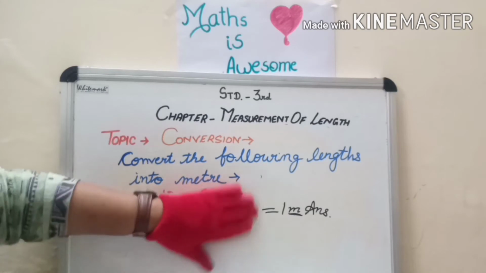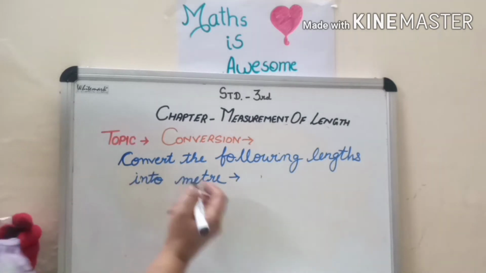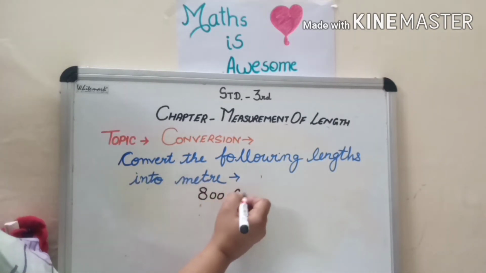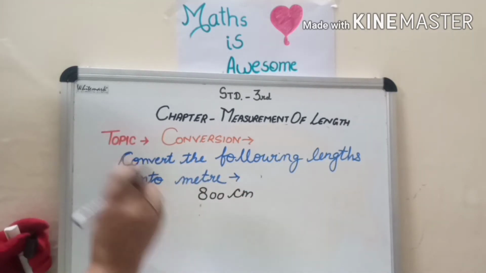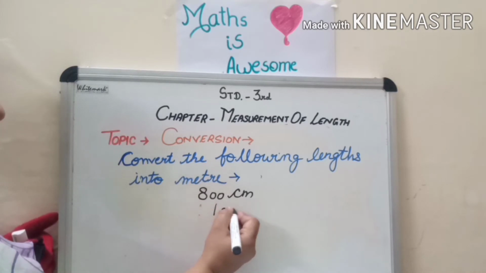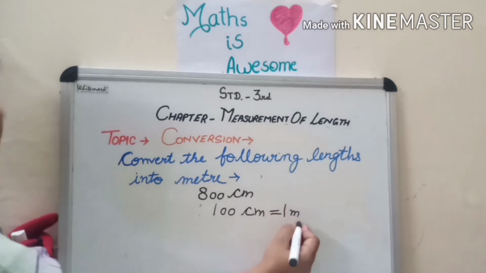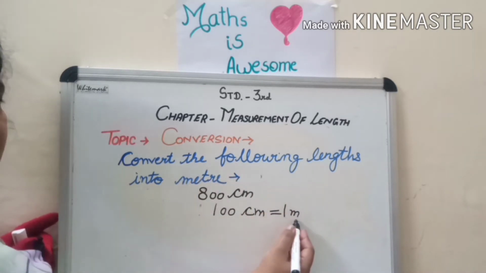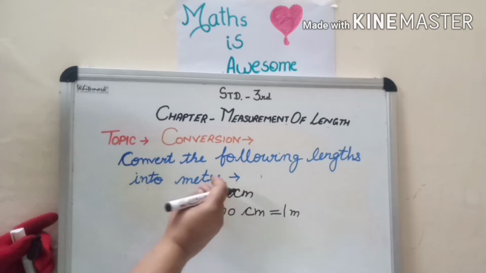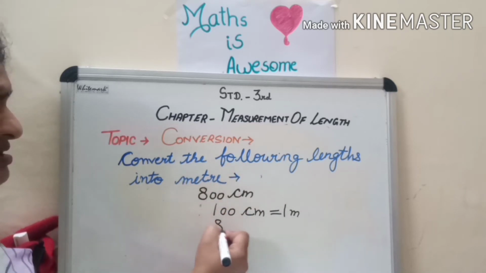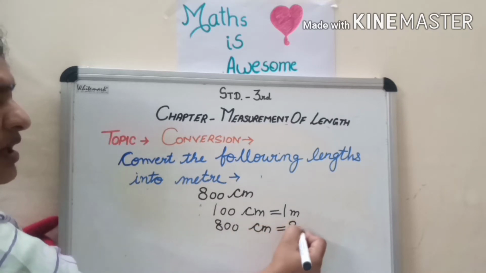Okay children, this is the simple 100 centimeter I have taken. If the question is we have to convert 800 centimeter into meter, we know, as I told you, whenever we have to do this question, first of all we start with the beginning: 100 centimeter is equal to 1 meter, 200 centimeter is 2 meter, 300 centimeter is 3 meter and so on. Now the question is, instead of 100 it's 800. So 800 centimeter will be equal to 8 meter.